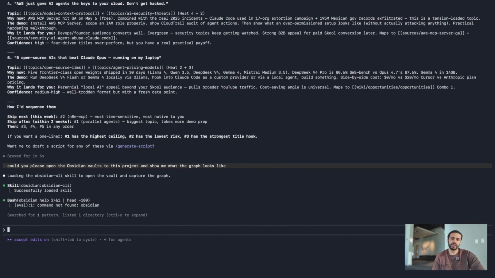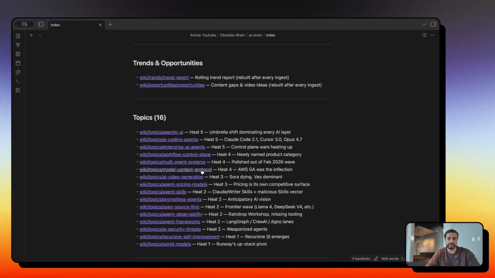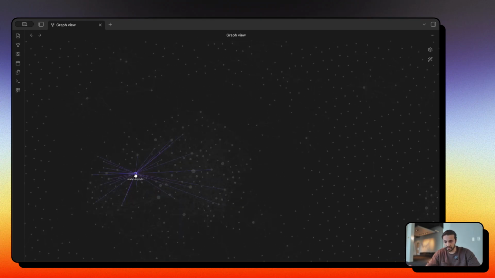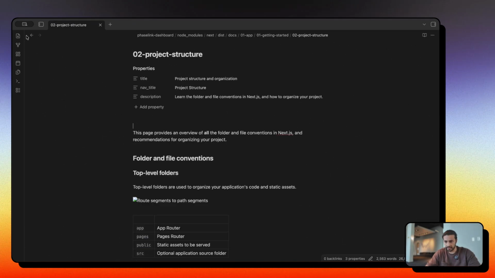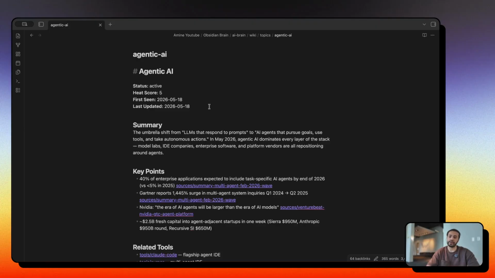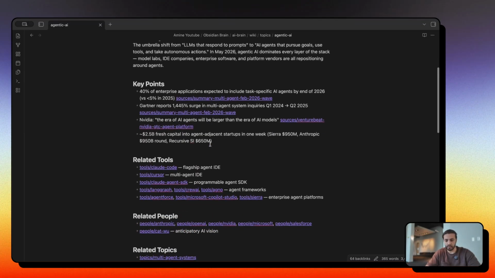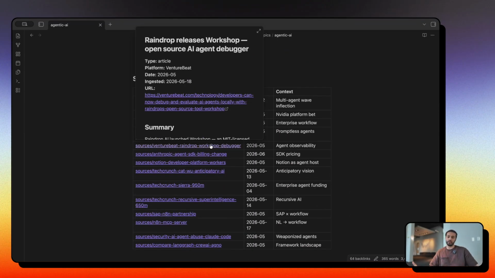So what would be interesting now is to see what kind of graph it came up with and what our knowledge graph looks like. So I'll say a piece of idea is stored within this project. And let's try to find one that's more specific to a video. Yeah, this is about project structure. Okay, right here we have agentic AI with a heat score of 5 and a summary of what the topic is, the key points, etc. So yeah, you get the point.